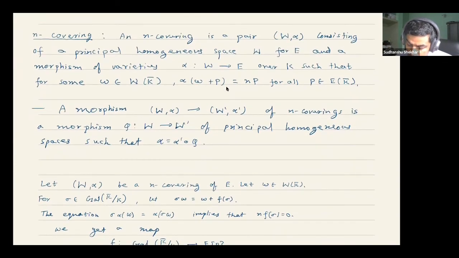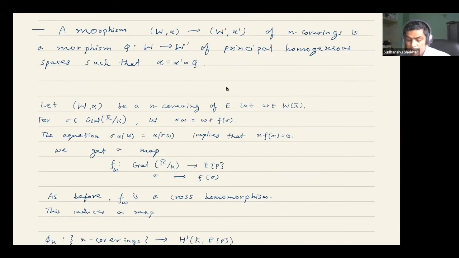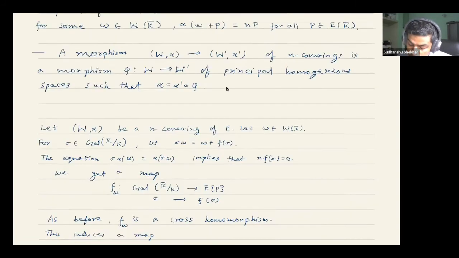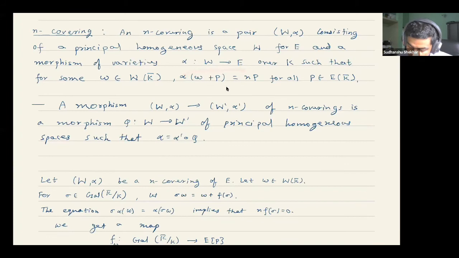Once we have such an object, we also would like to define morphisms between such objects. They are precisely the morphisms of the corresponding principal homogeneous spaces which satisfy this property. Not commute, but yeah, this is what is demanded. So now let us take an N-covering (W, alpha). So it's a pair now: a homogeneous space and a morphism like this.